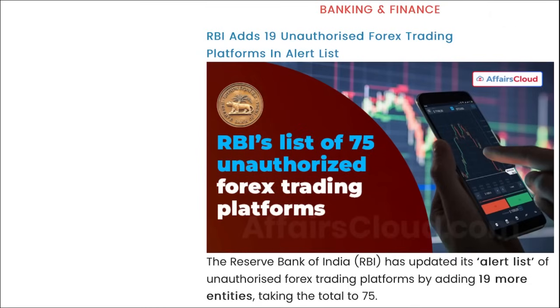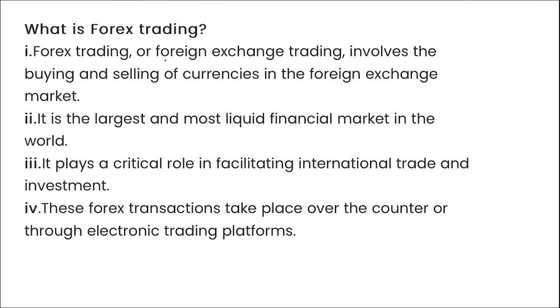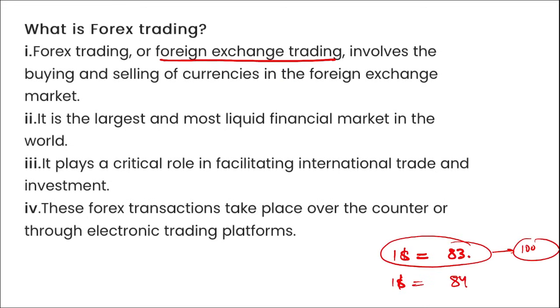Next is banking and finance. Recently, RBI has added 19 unauthorized forex trading platforms in the alert list, right? First of all, you should know what this forex trading is. Forex trading, or foreign exchange trading, is basically buying and selling of foreign currencies, right? Say for example, $1 is equal to 83 rupees right now, and two days ahead $1 becomes 84 rupees. So when it was 83 rupees, I bought $100, and when it became 84, I sold those $100.